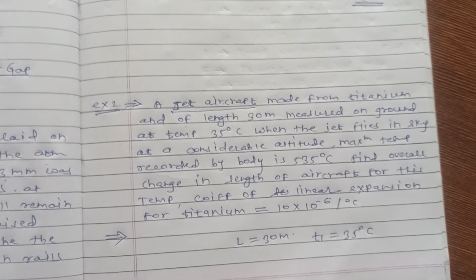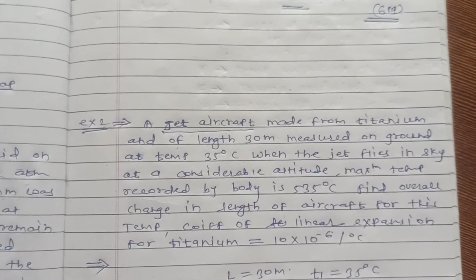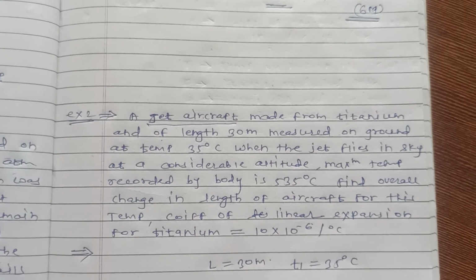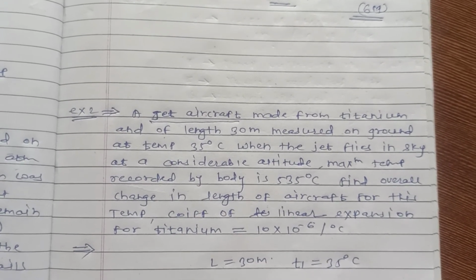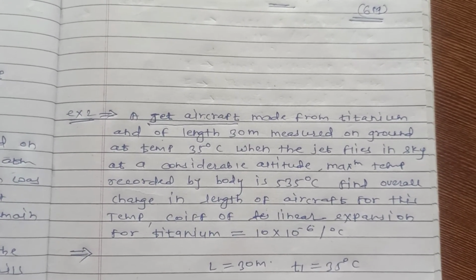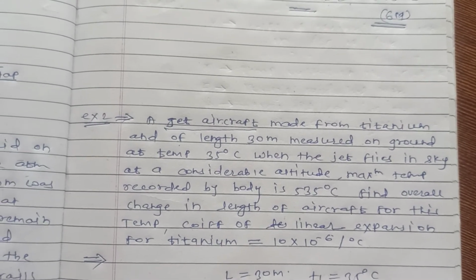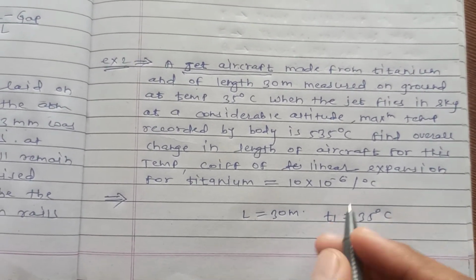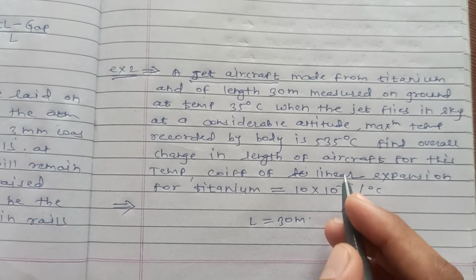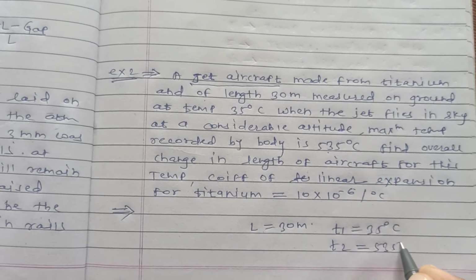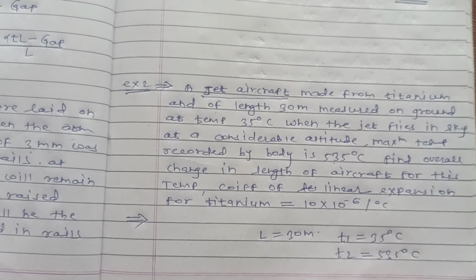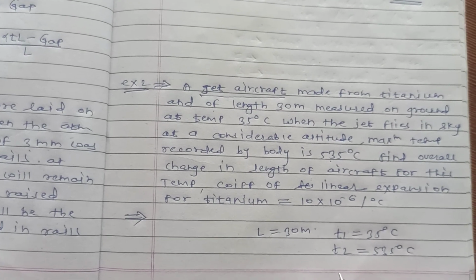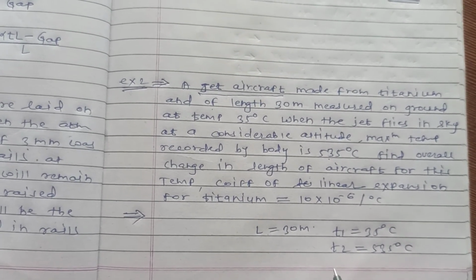When the jet flies in the sky at a considerable altitude, the maximum temperature recorded by the body is 535 degrees Celsius. That is the value of T2, T2 is equal to 535 degrees Celsius. Find the overall change in the length, that means delta L we have to find out.